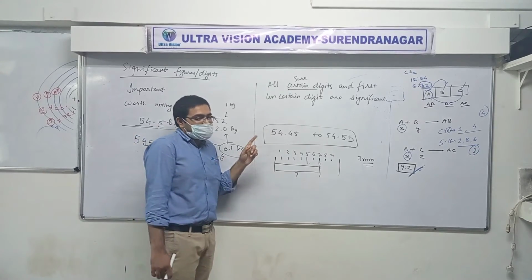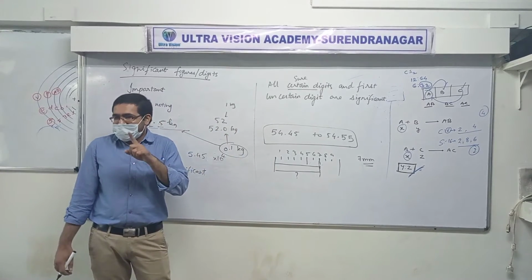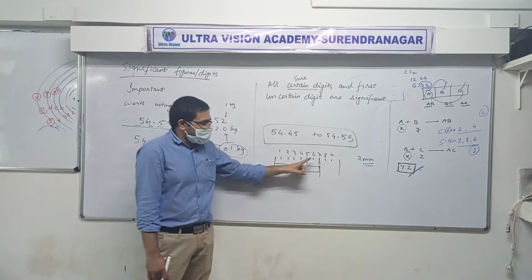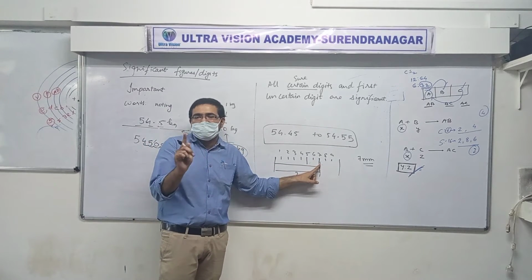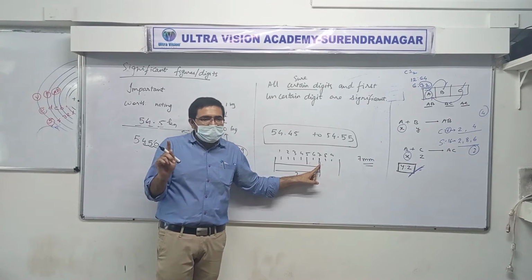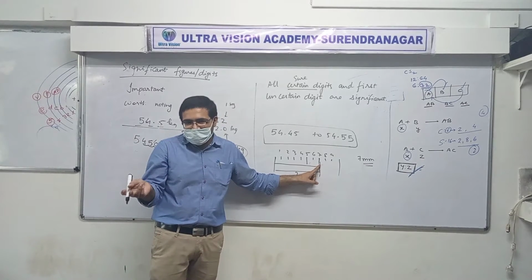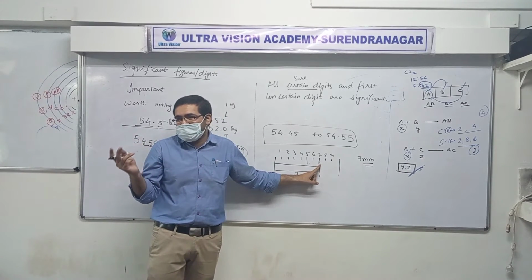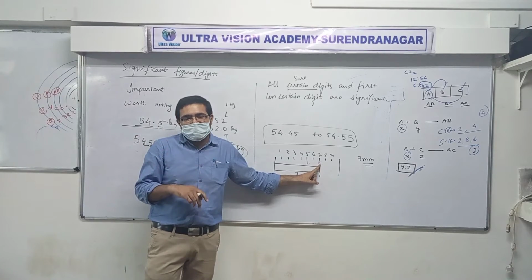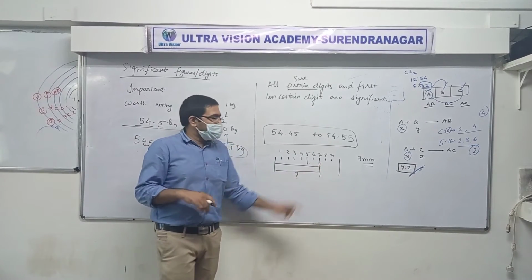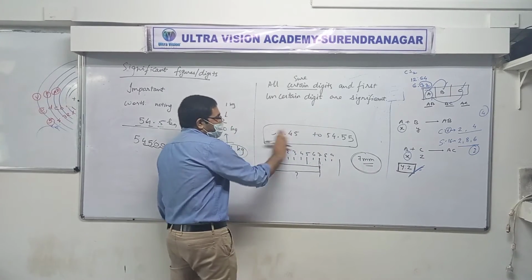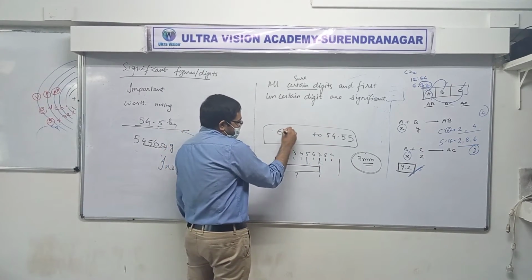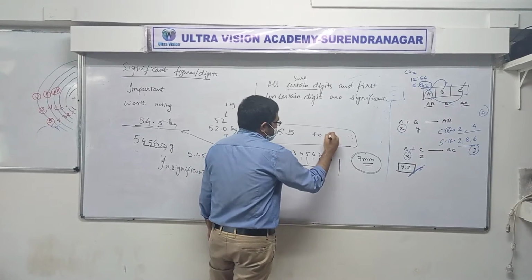Could it have been 6.7? Yes? Because if it's 6.7, you'll have to call it 7 mm because the ruler can only measure 1 mm, not less than that. Yes or no? Yes. So 6.7 mm becomes 7 mm. 6.8 mm becomes 7 mm, 6.4 mm becomes 6. So do you realize that when someone says that they have measured a length of 7 mm with a ruler, actually it is between.